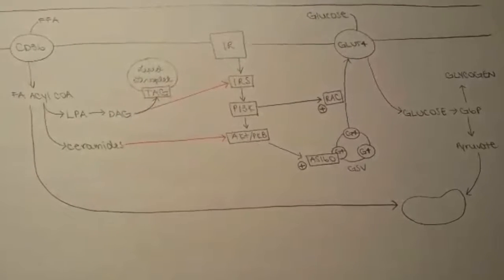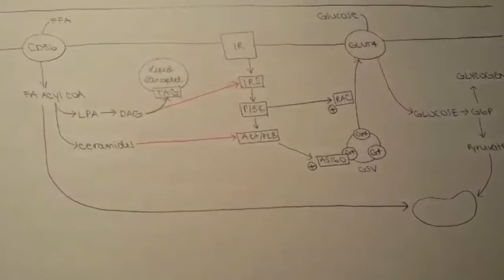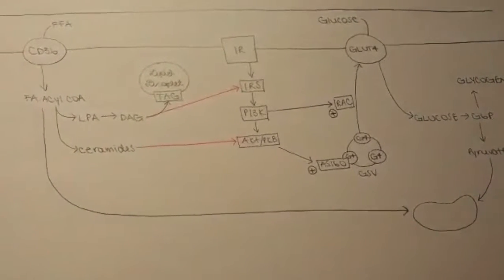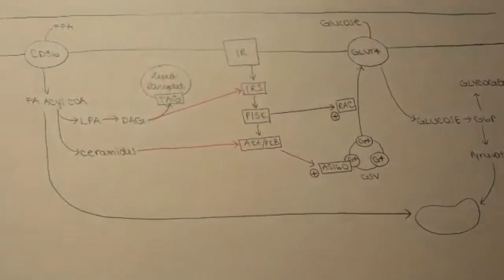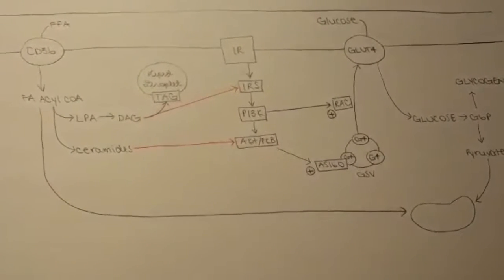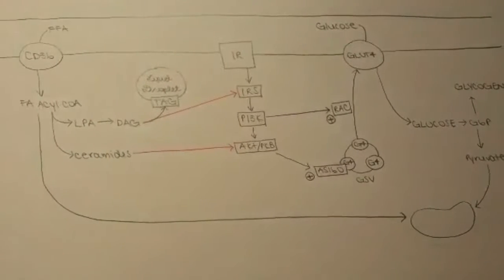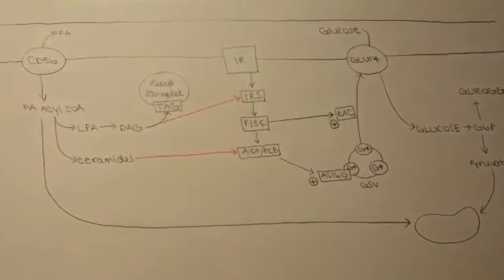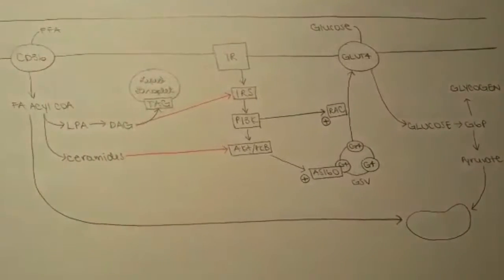Both DAGs and ceramides target the insulin signaling pathway and inhibit elements of it. DAGs inhibit IRS, and ceramides inhibit AKT and PKB. This inhibition is problematic. AKT is responsible for relieving the inhibition of AS160 on GLUT4. If AKT doesn't phosphorylate AS160 and release it from the GLUT4 storage vesicle, then GLUT4 will not be transported to the membrane. This is why we believe the mass in our problem, GLUT4, is decreasing.